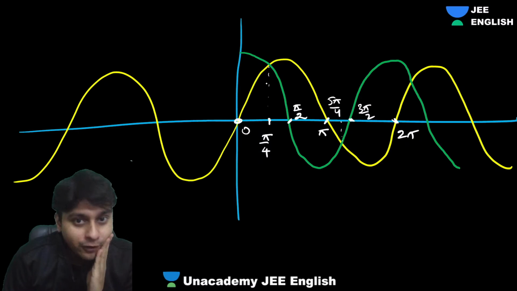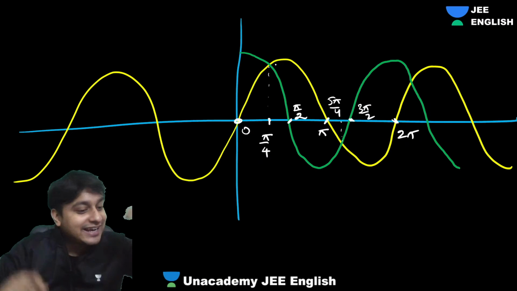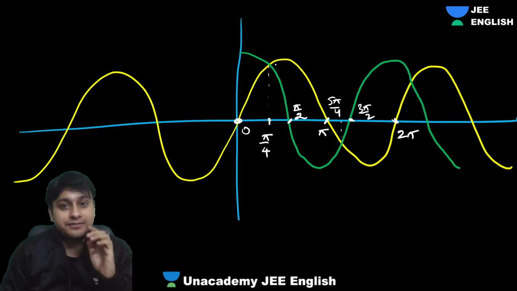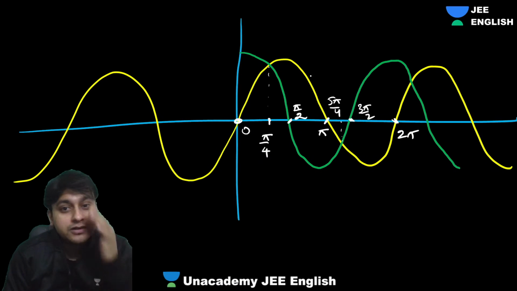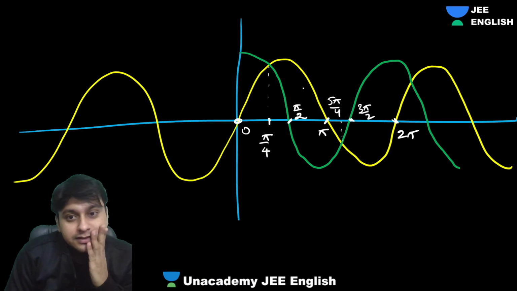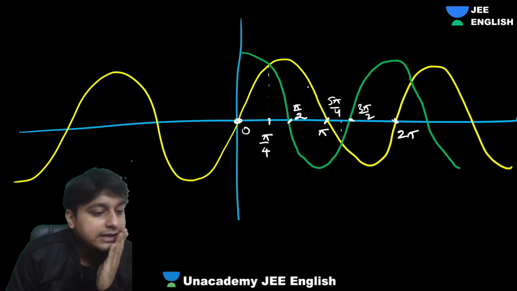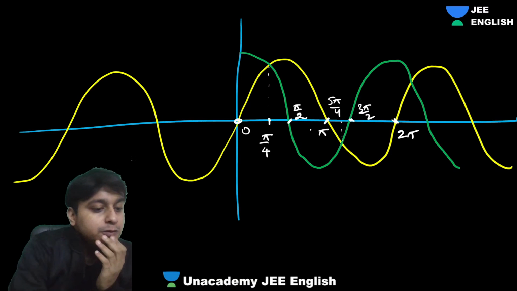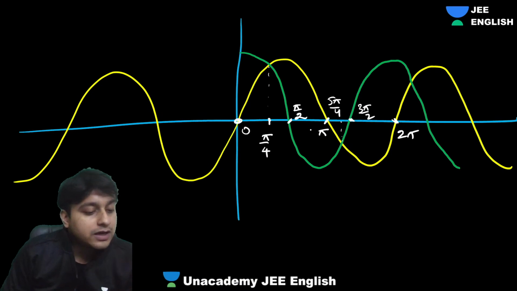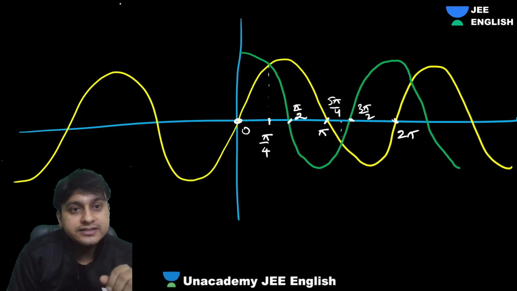So guys, we want the yellow curve to be greater than the green curve. When is the yellow curve more than green? Tell me quickly, in 0 to 2 pi.